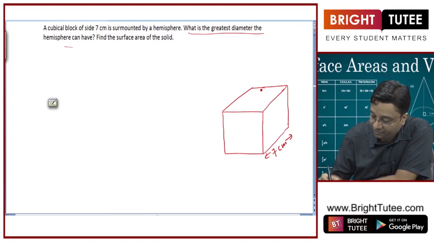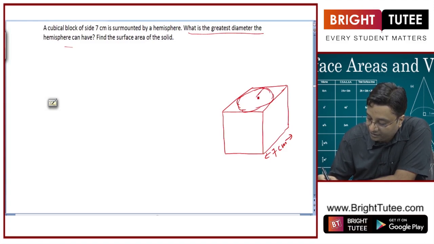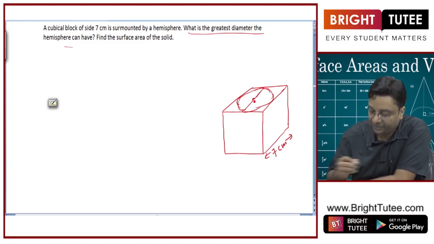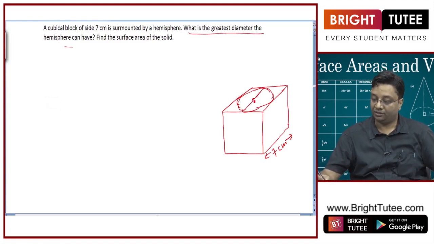So the greatest diameter will be a circle which will touch all these sides. So what will be the greatest diameter? It will be equal to the edge of this cube.